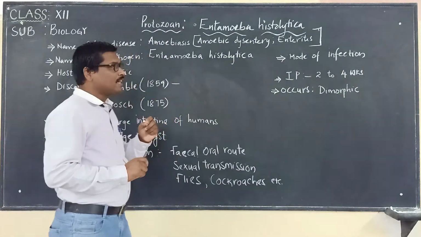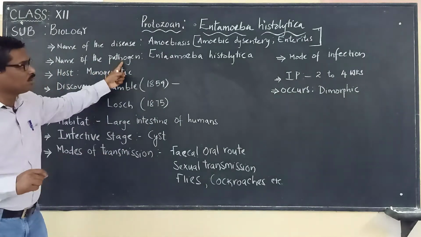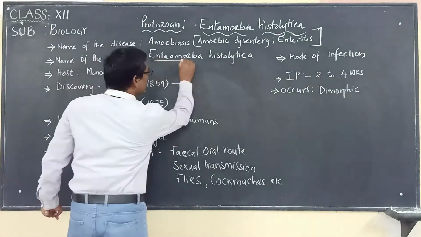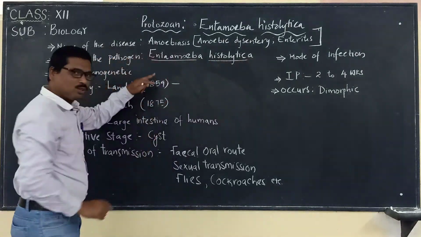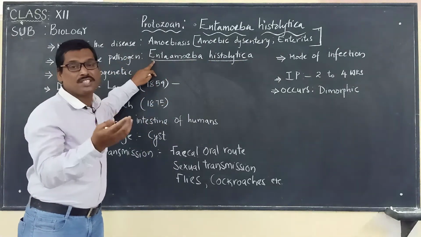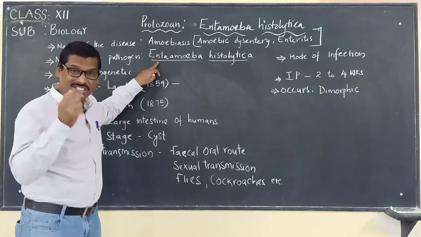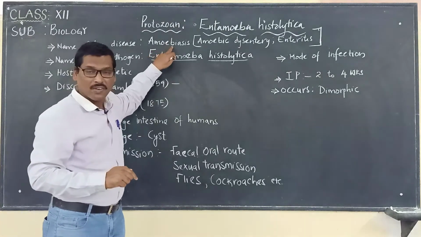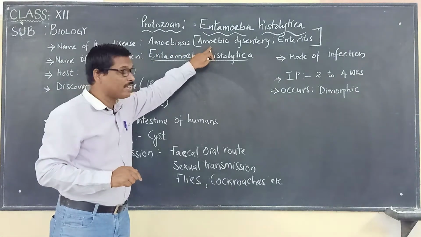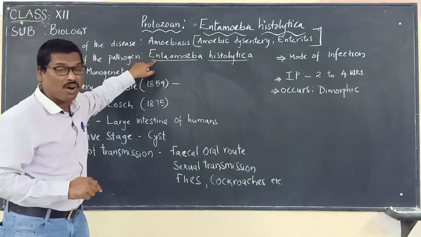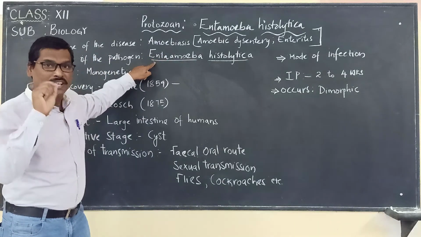And this disease is caused by the pathogen called what? Entamoeba histolytica. So this is a pathogen. Pathogen means what? The disease-causing organism is called a pathogen. So the pathogen which is causing the disease, amoebiasis or amoebic dysentery, is called Entamoeba histolytica. This is the name of the organism which is causing the disease.